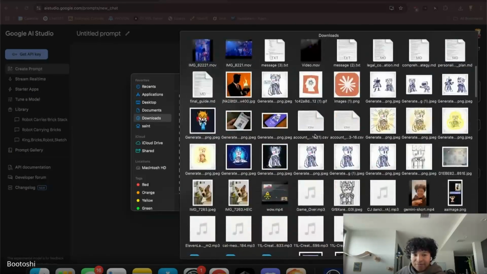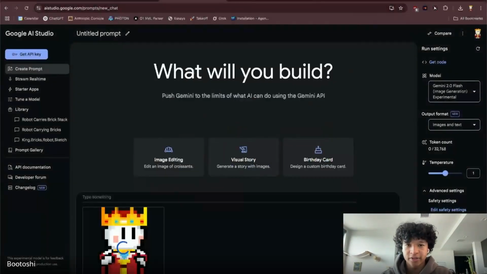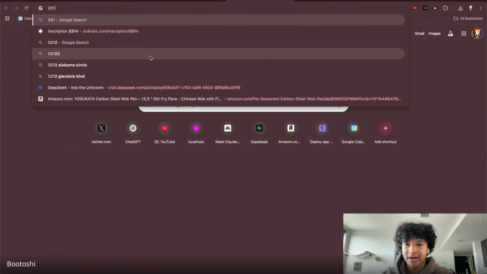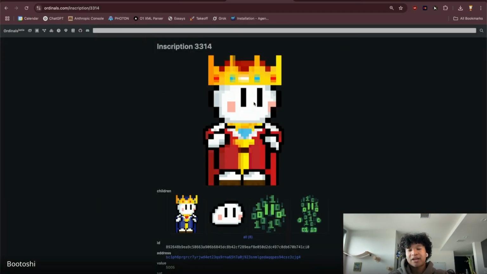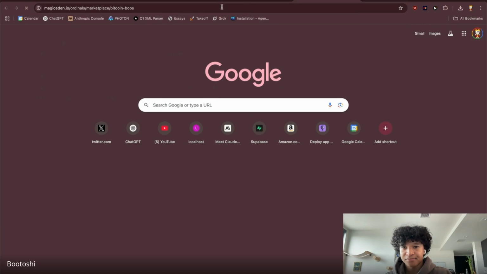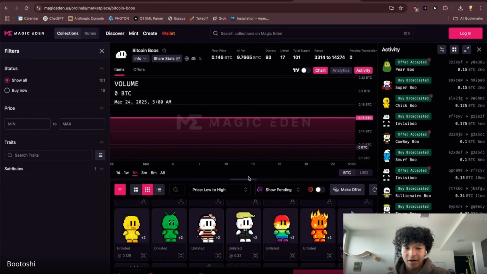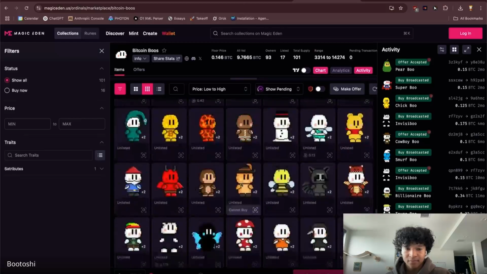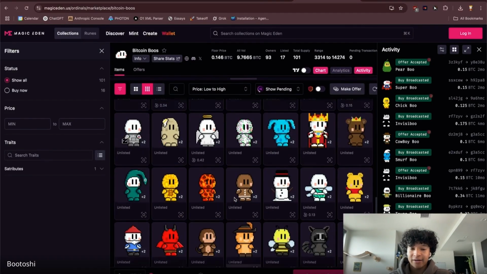But I have my character, right? Like this is my ordinal inscription on the Bitcoin blockchain. And this is what I started my whole founder / project career with. And I got into AI because I really wanted to visualize bringing my entire collection to life. So I have these Bitcoin NFTs called Bitcoin Booze, and they all look like this. I got into AI imagery specifically because I wanted to be able to iterate and play with them.